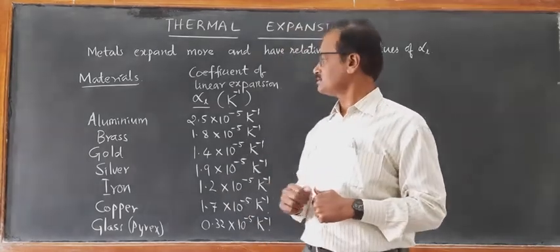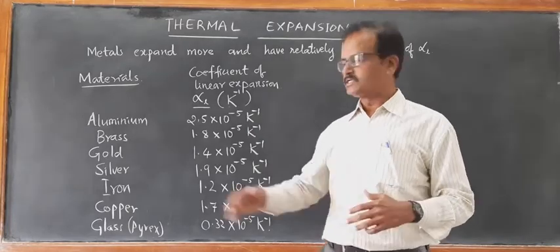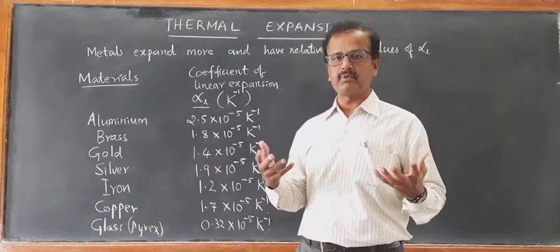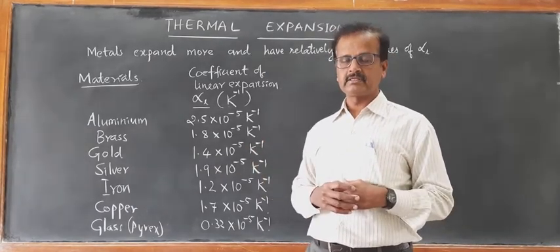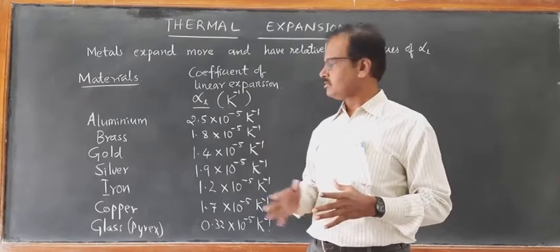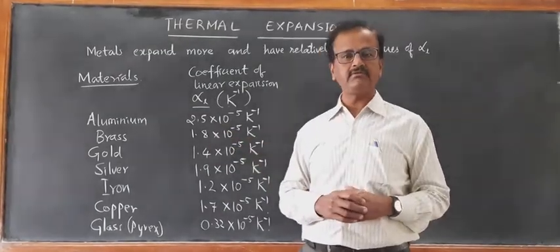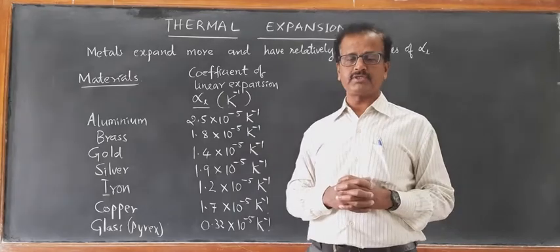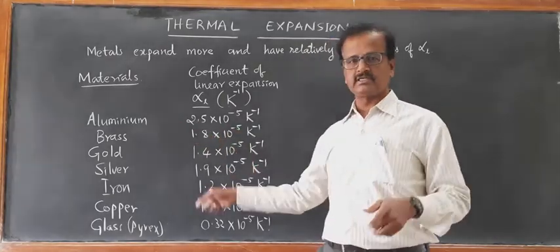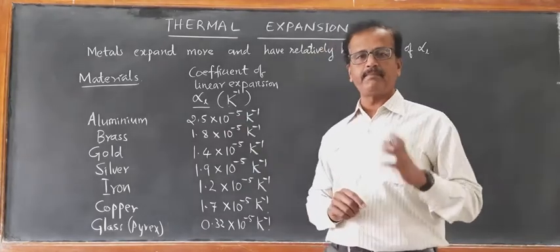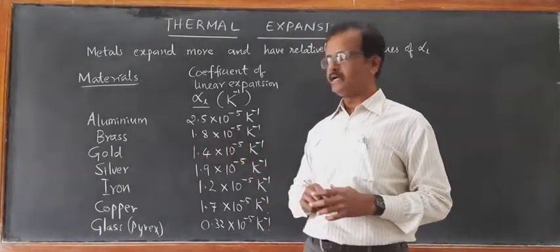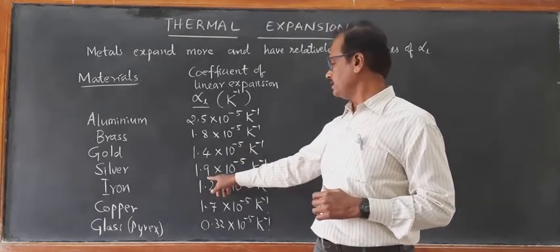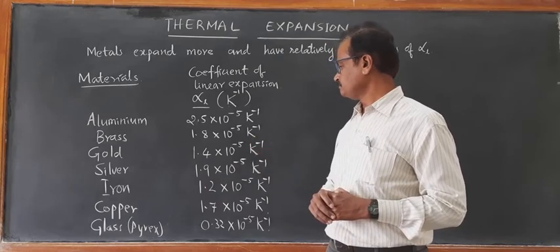Let us see some examples of coefficient of linear expansion. We have listed the metals, and it's our common experience that metals expand more than any other materials, because the metals have high values of coefficient of linear expansion. Aluminium has the highest in this list, 2.5 into 10 raised to minus 5 per Kelvin. Brass 1.8 into 10 to the power minus 5 per Kelvin. Iron 1.9 into 10 to the power of minus 5 per Kelvin.